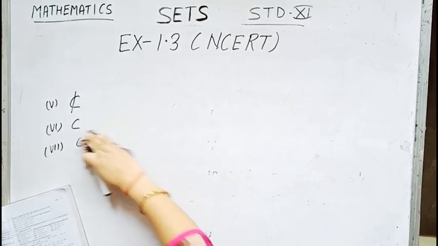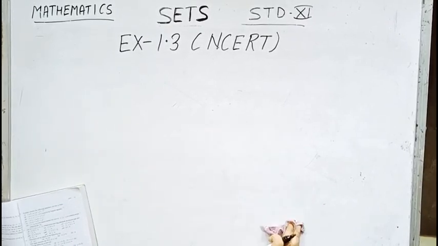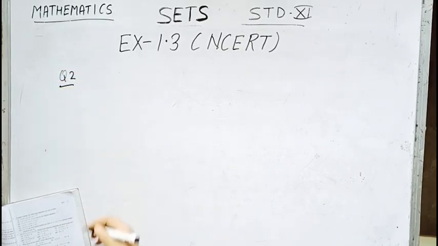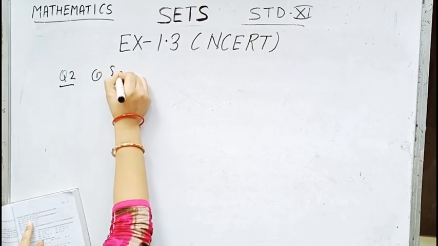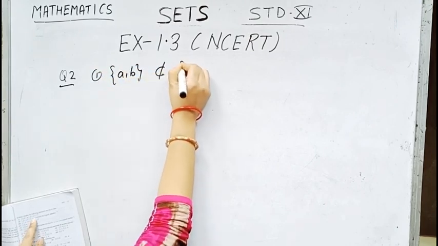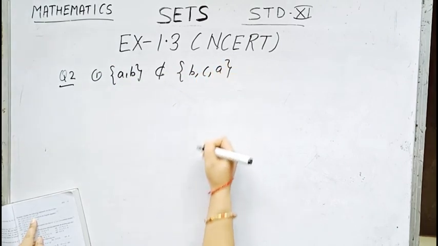Now let us go to question number 2. Question number 2 says: examine whether the following statements are true or false. Number 1 is {a, b} is not a subset of {b, c, a}.